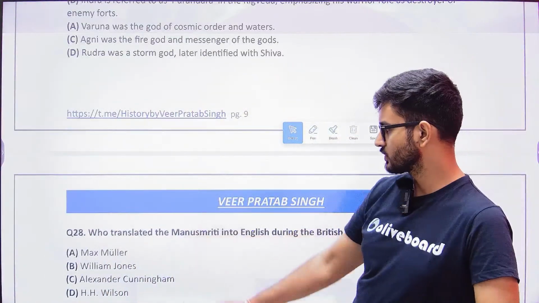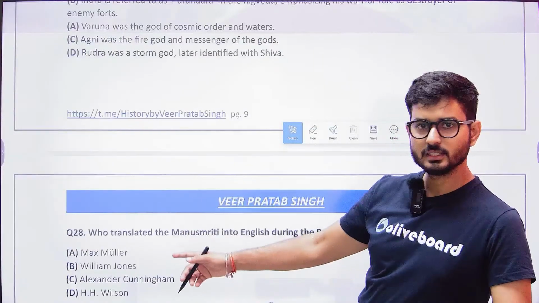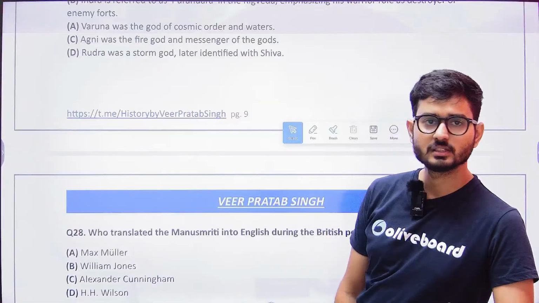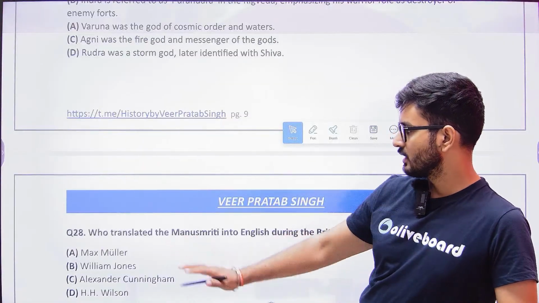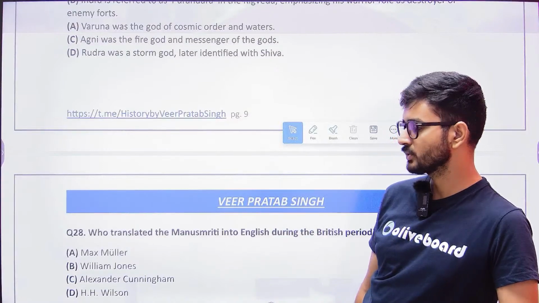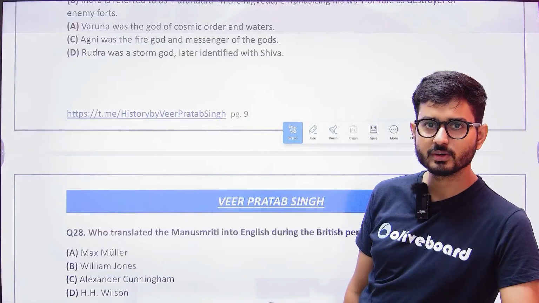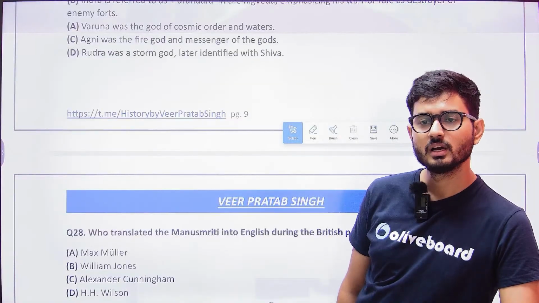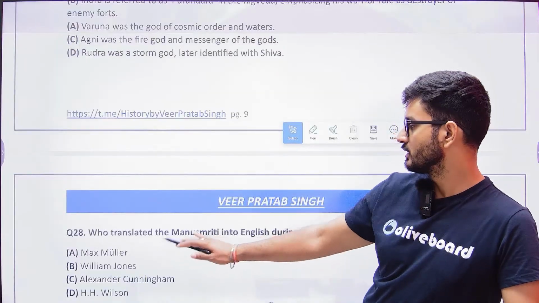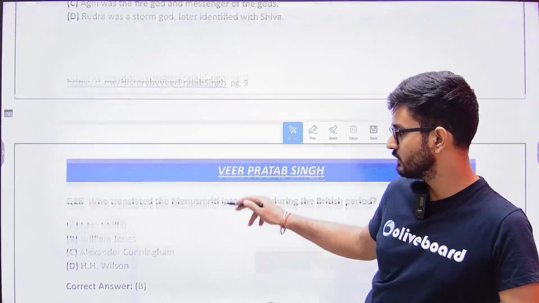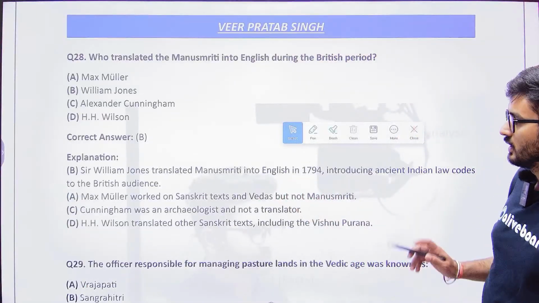Was it Max Muller? Was it William Jones? Was it Alexander Cunningham? Or was it H. Wilson? Now see, Alexander Cunningham was the first director of the Archaeological Survey of India. Max Muller was the person who promoted the Aryan invasion theory. H. Wilson and William Jones were British scholars who were very inquisitive about knowing the ancient India. The answer to this is William Jones. It is William Jones who translated it into English in 1794.